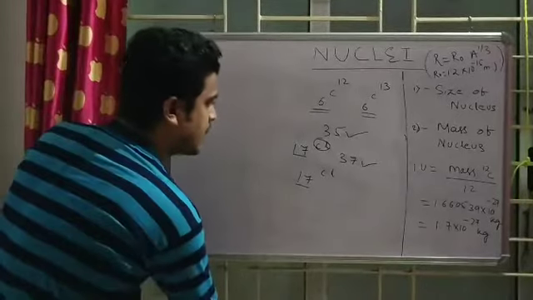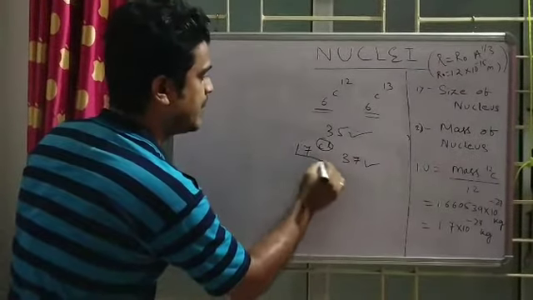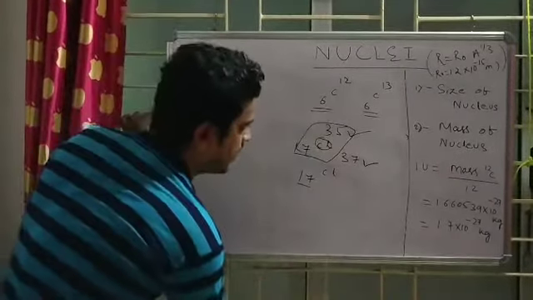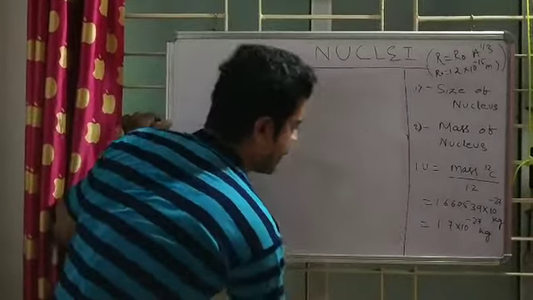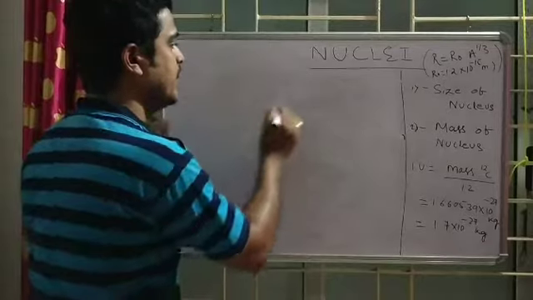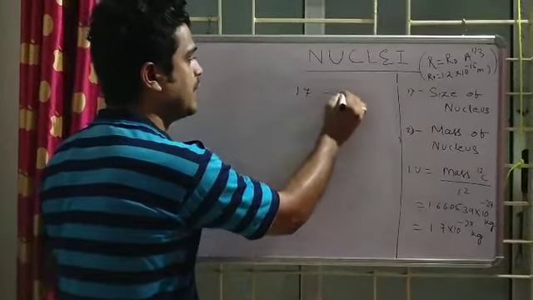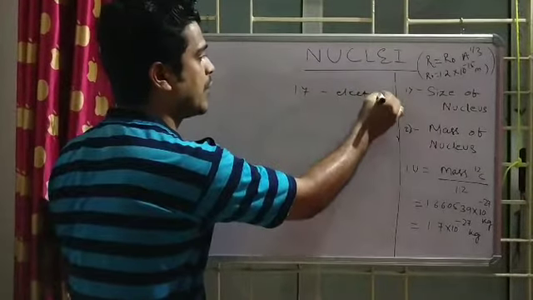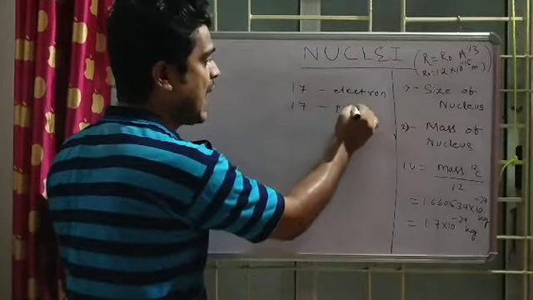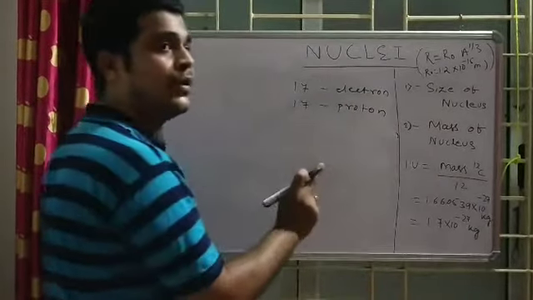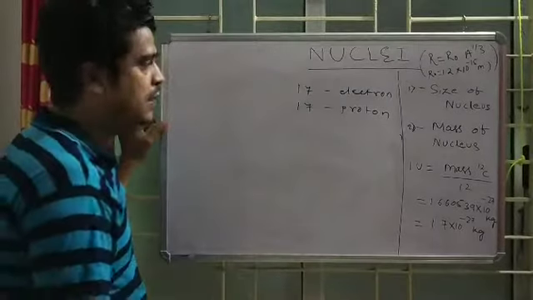Let's see. Come to this case, 17 chlorine 35. In this case, 17 is the number of electrons, because the atomic number is 17. Again, 17 is the number of protons, as the number of electrons and protons have to be equal to make the atom neutral.